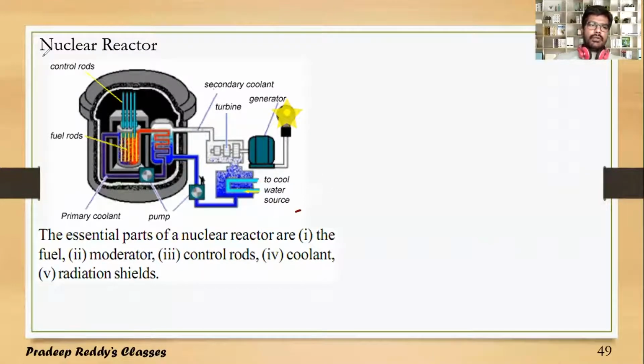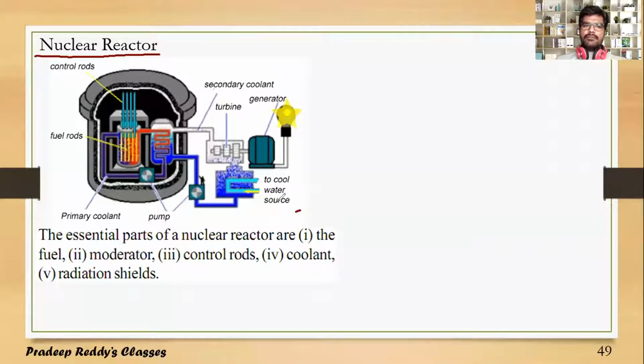But in order to construct a nuclear reactor, there are a few necessary parts, and we will first discuss those parts, and after that we will be learning how to make use of this reactor.